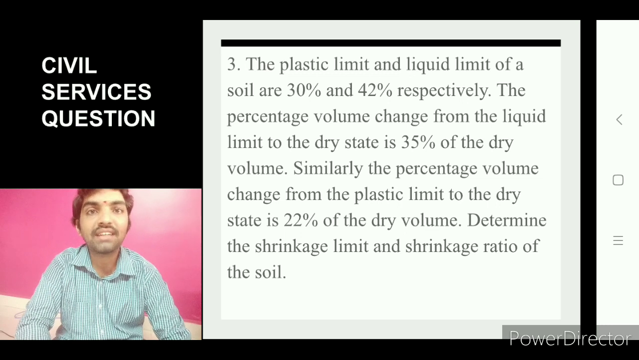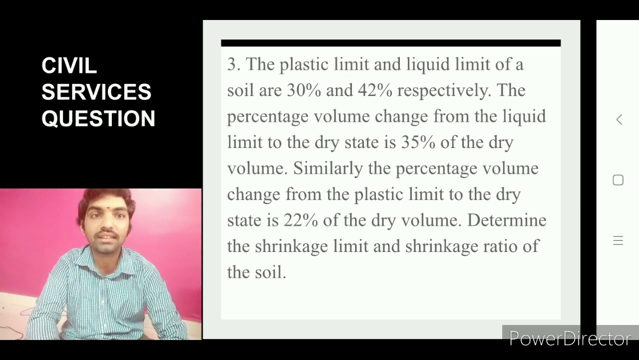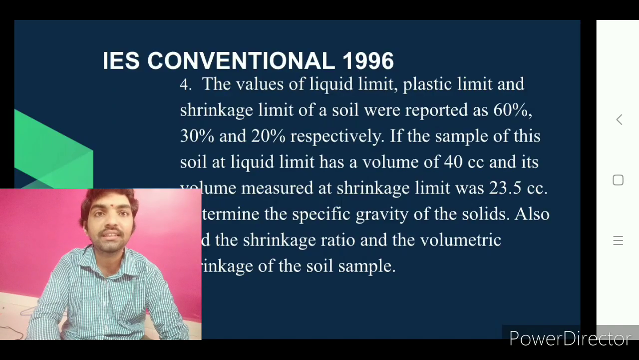Third question is a civil services question. This is an excellent question based on the shrinkage limit concepts and shrinkage ratio. We have given more than 2 video presentations on shrinkage limit and shrinkage ratio. Hence, solving this question will be very easy for our students who are following this.